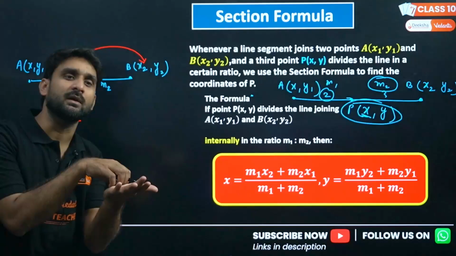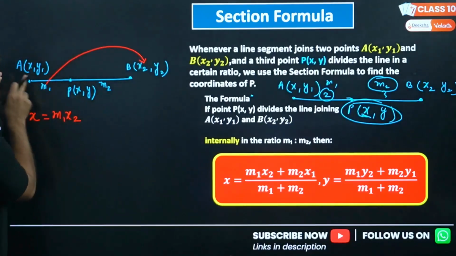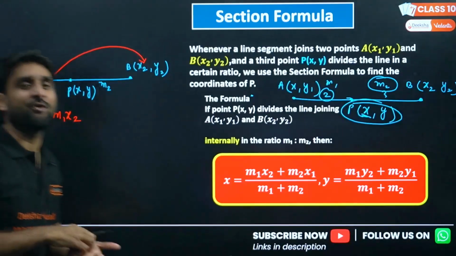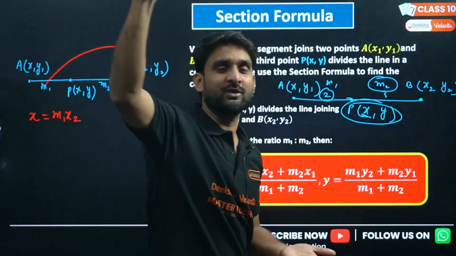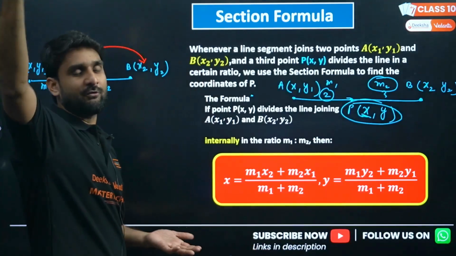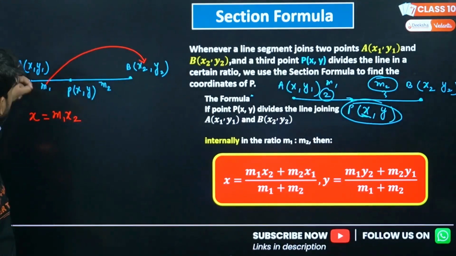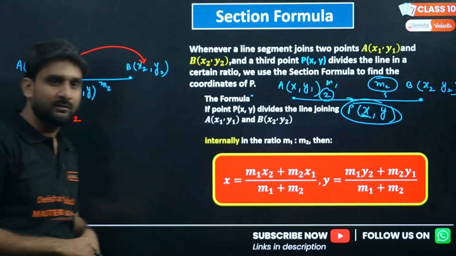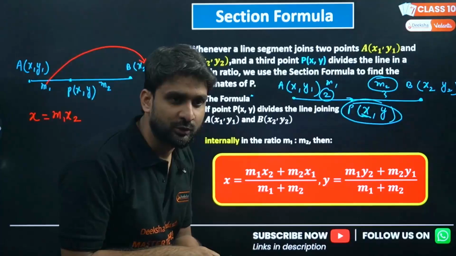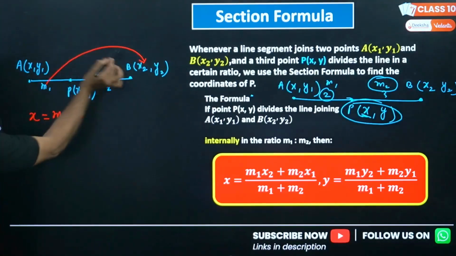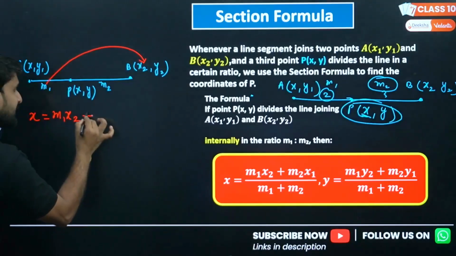If you are taking m1, don't take the x of the close one, don't take the neighboring x, take the x which is far, the friendship from far away, the friend who is living a bit far from you. Do the friendship of that value. Don't do the friendship of the close friend. So take x2, the friend who is living far from you. So m1 x2, then use the sign of plus.